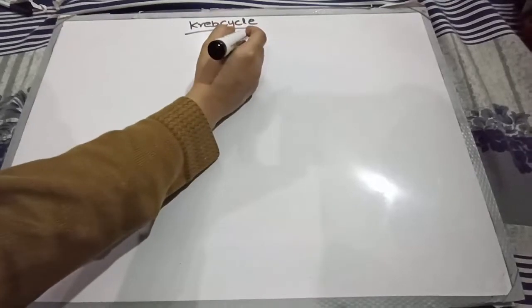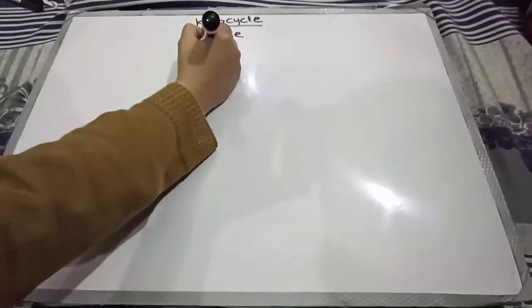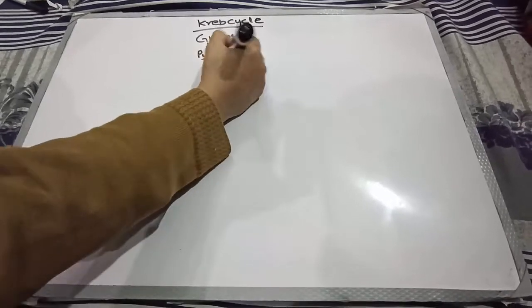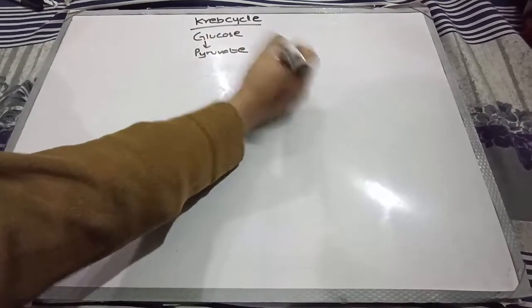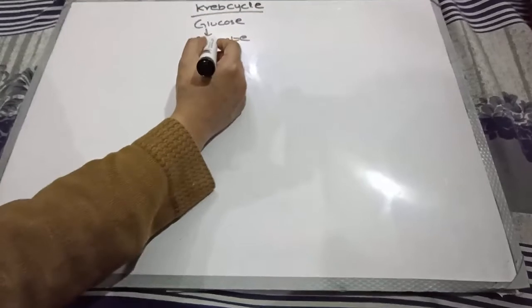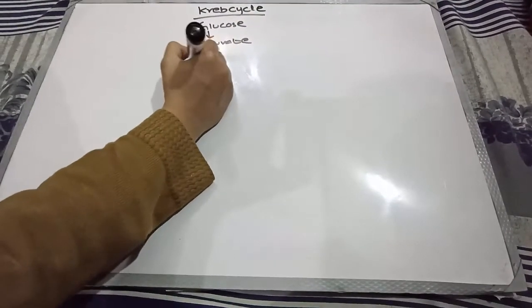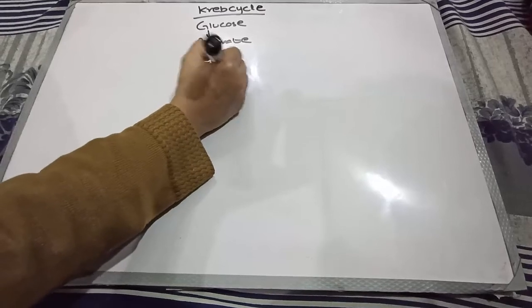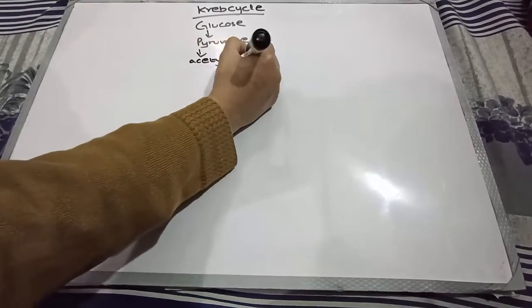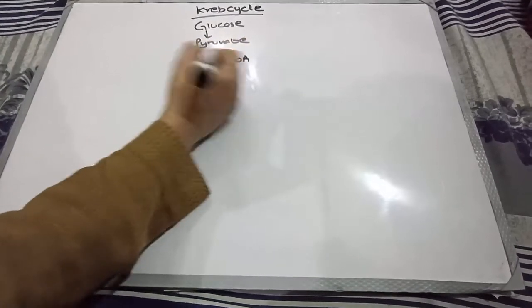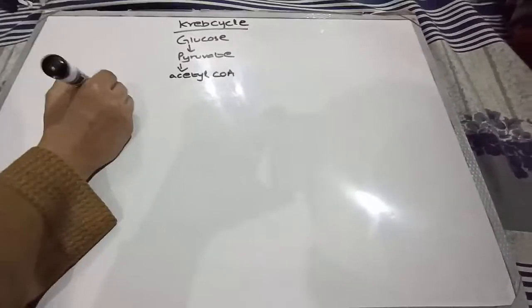In our previous lecture, we discussed how glucose was converted into pyruvate, and now we will proceed further. When glucose is converted into pyruvate, it is then converted into acetyl coenzyme A. This acetyl coenzyme A will react with oxaloacetate.